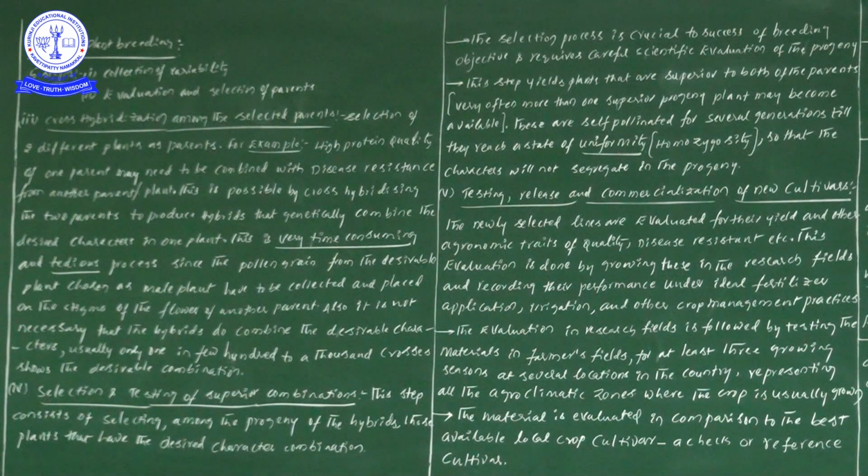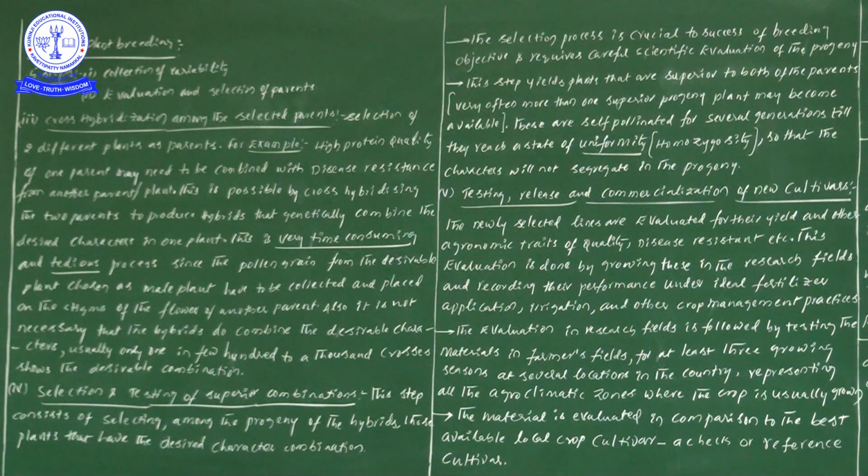Sir, once superior combinations are there, again why selection and testing? We are only thinking they are superior combinations, but whether the desirable characters are there or not, we didn't test. We are thinking that the hybrid that has come definitely consists of our desirable genes, but still we didn't do any test for that.